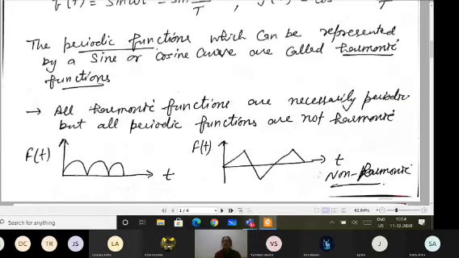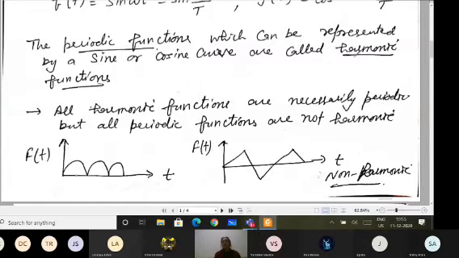So here you can also get this statement: all harmonic functions are necessarily periodic, but all periodic functions are not harmonic. Because harmonic functions are simply sine or cosine curves and they are periodic. So harmonic functions are always periodic, but periodic functions can be harmonic or non-harmonic. So all periodic functions are not harmonic. This definition differentiates between harmonic and non-harmonic functions, or harmonic and non-harmonic motion.